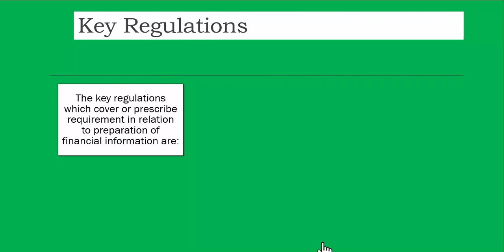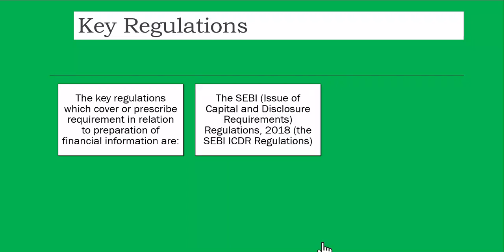So key regulations which cover or prescribe requirements in relation to preparation of financial information are the SEBI Issue of Capital and Disclosure Requirements 2018, which are called ICDR regulations or SEBI ICDR regulations. These are very important, and we are going to spend most of the time understanding what these regulations are. If you have any questions, you can always ask me.